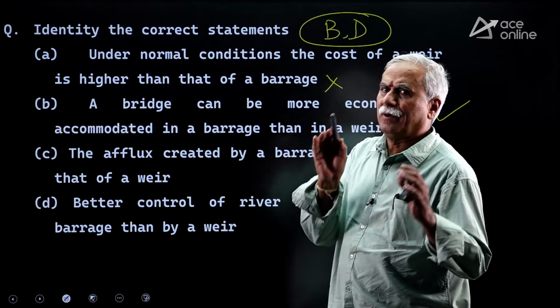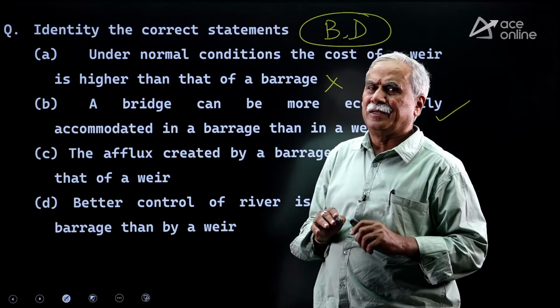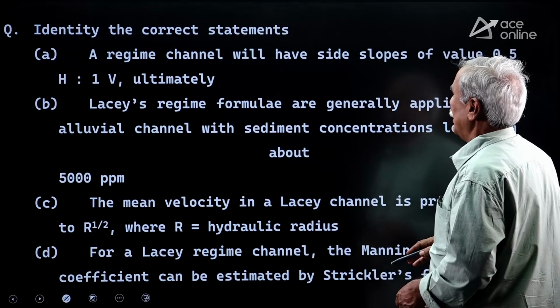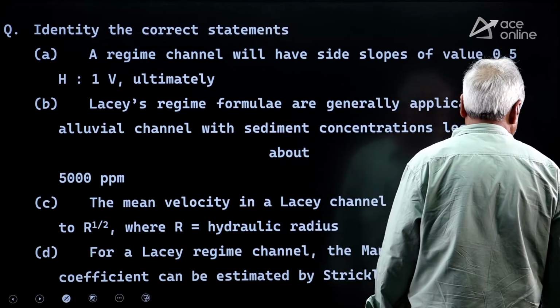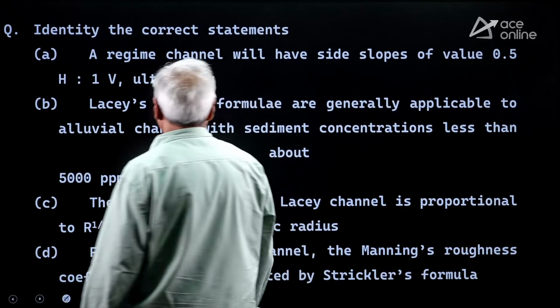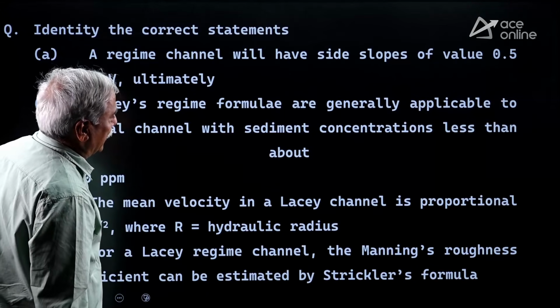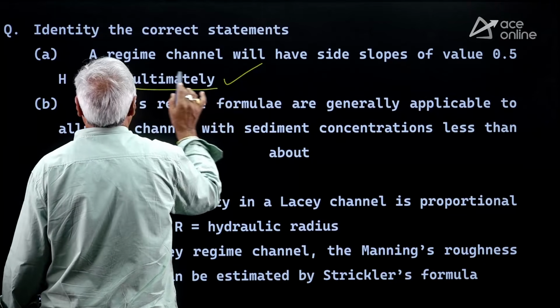If you don't know the proper answer between the weir and barrage concept, you will not be able to get the correct choice. See the fourth question. This is regarding Lacey's theory. A regime channel will have side slopes of 0.5 horizontal to 1 vertical. Ultimately, it is correct.